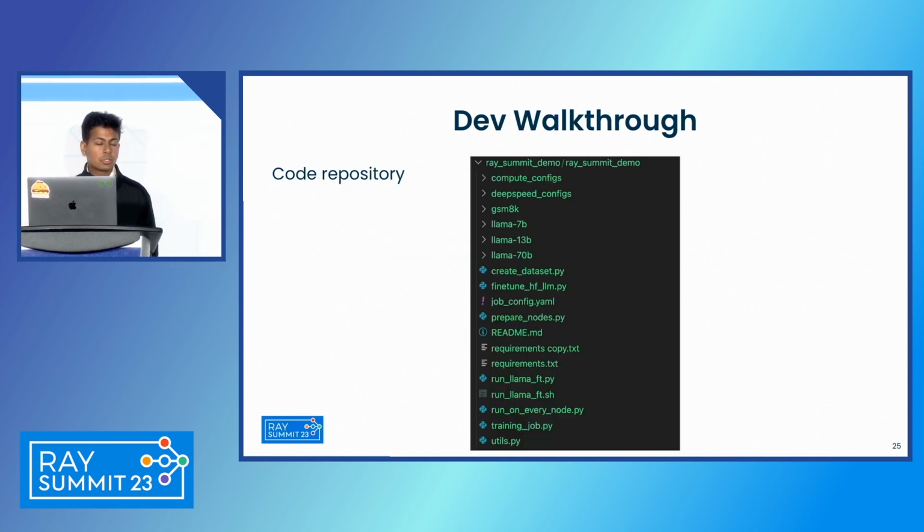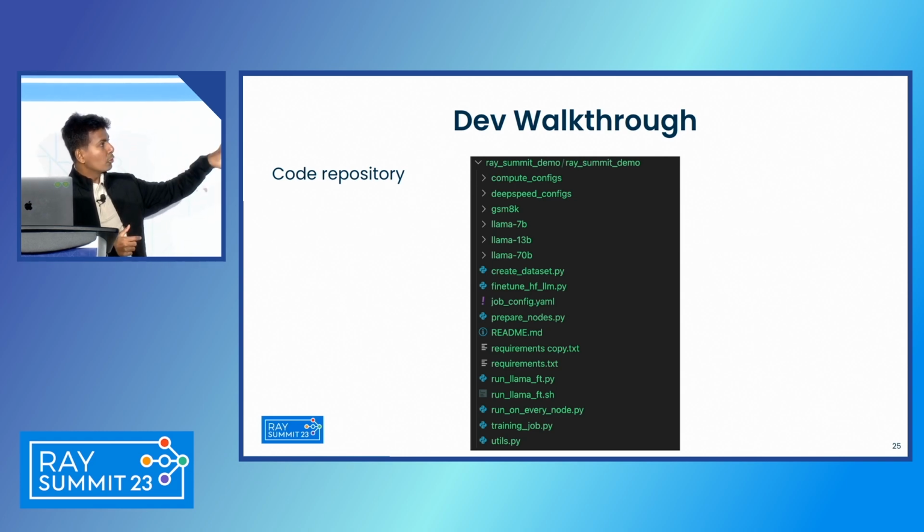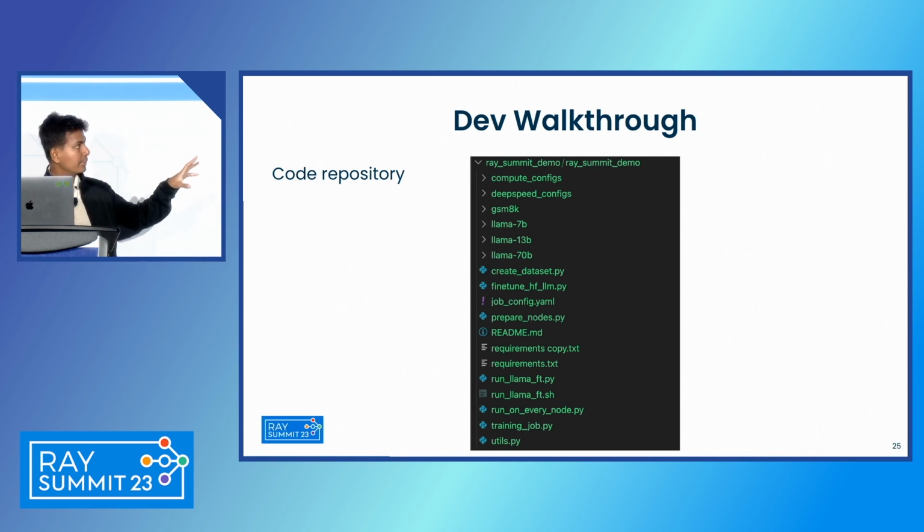OK, so let's do a quick walkthrough of these 2 environments. This is our code repository. Basically, they clone this repo, and they create a new project directory within it. As you can see, we have a project directory here called Ray Summit Demo. This directory must have the job config YAML that you see here.